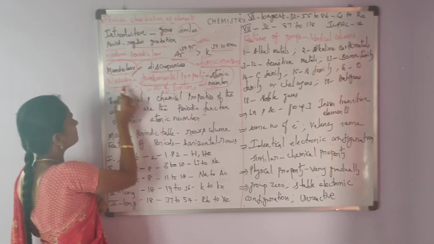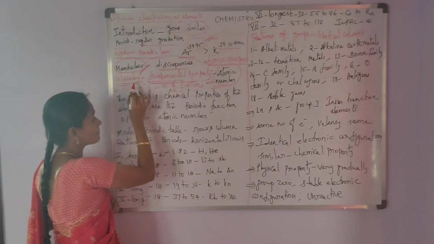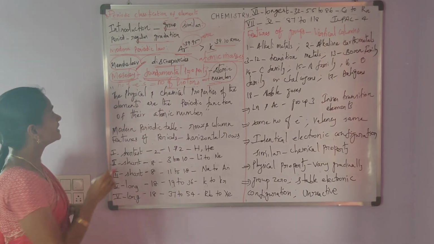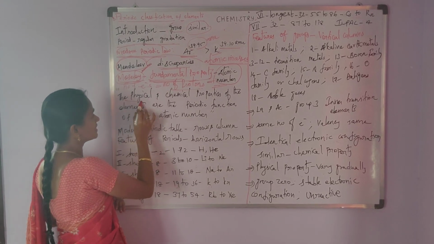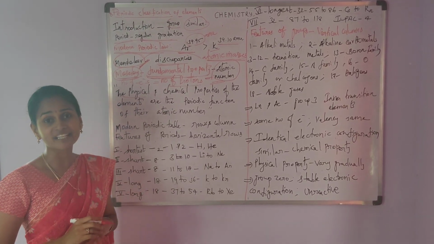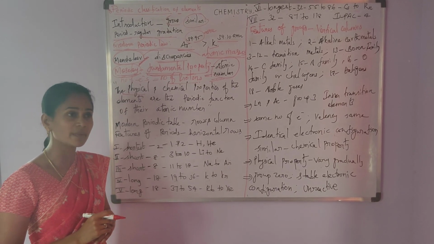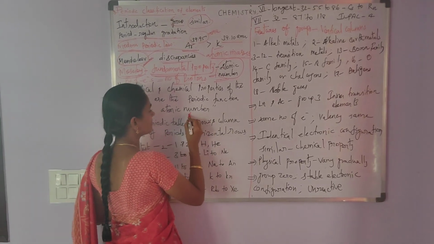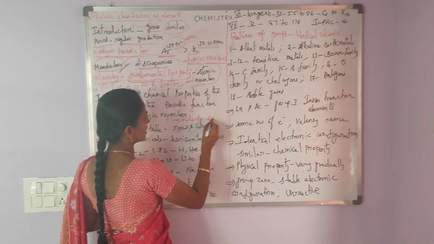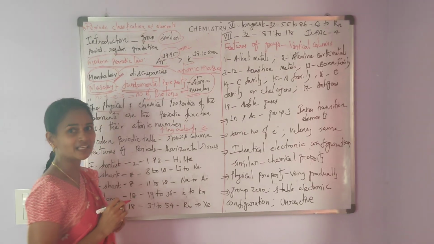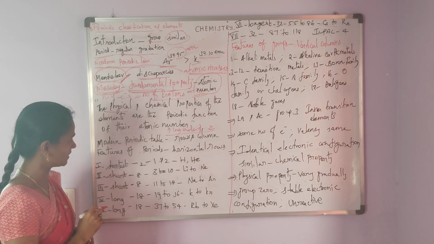Based on the fundamental property atomic number, Moseley modified the periodic law. It is the modern periodic law: the physical and chemical properties of the elements are the periodic function of their atomic number. In short, elements are arranged in the increasing order of atomic number. I am repeating, elements are arranged in the increasing order of the atomic number.